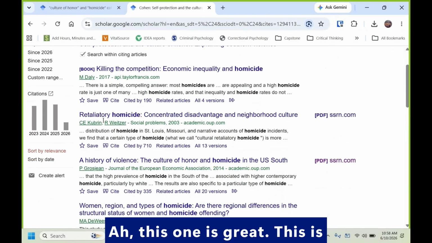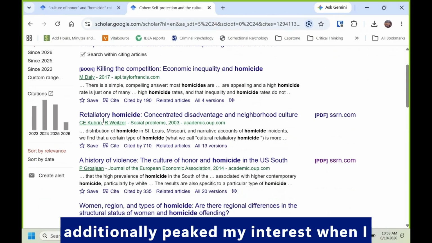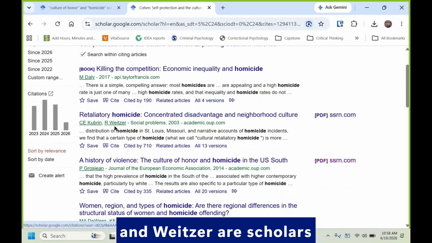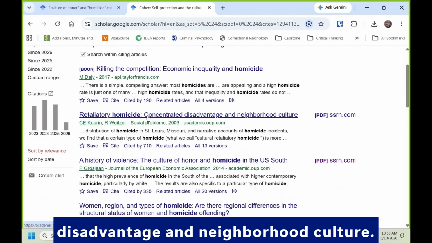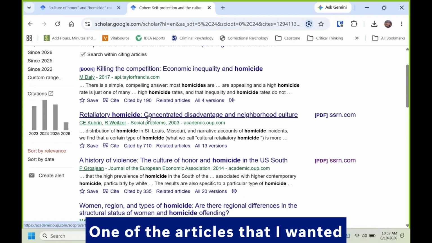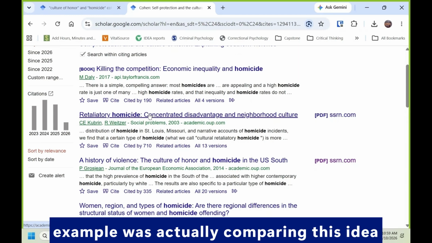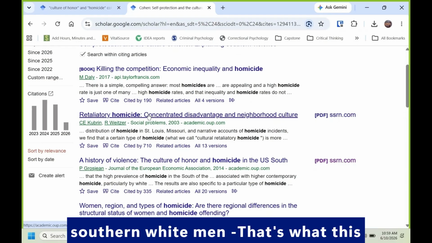This one is great. This is one of the things that additionally piqued my interest when I was researching this theory. Cuban and Weitzer are theoretical scholars I'm familiar with, "Concentrated Disadvantage and Neighborhood Culture." One of the articles that I wanted to include in my midterm video example was actually comparing this idea of the culture of violence in Southern white men.